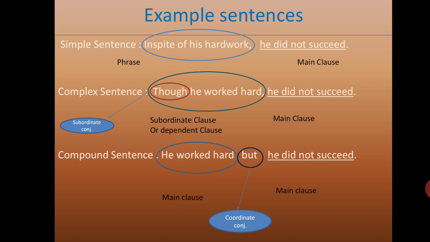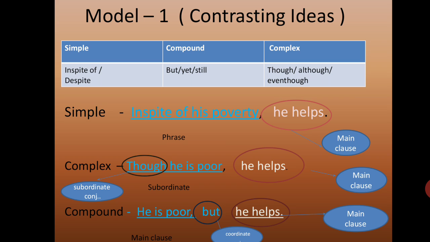So what are the clue words? In spite of, though, and but. Okay, let's look at model one. That is the contrasting ideas. You will understand better with this one. I told you the model number one which I'm going to teach you is contrasting ideas. Two ideas are there.